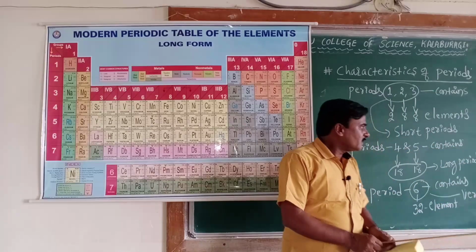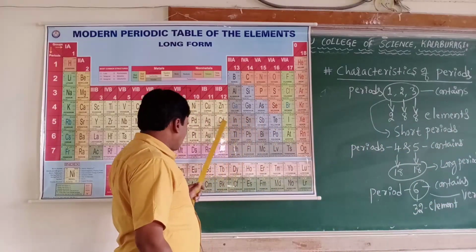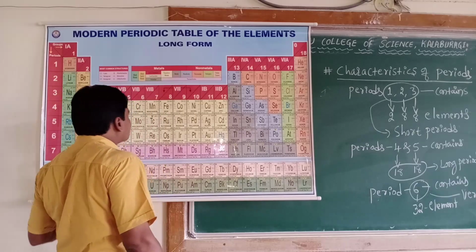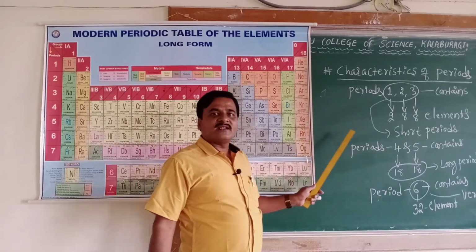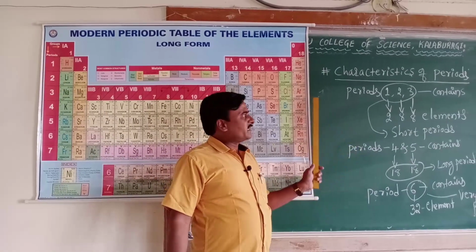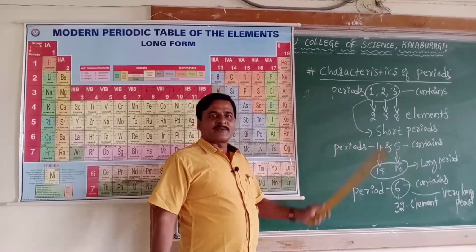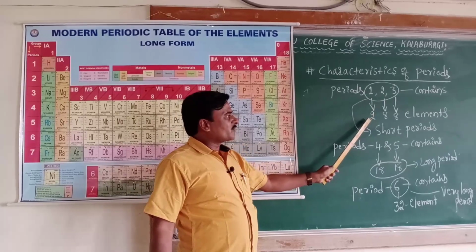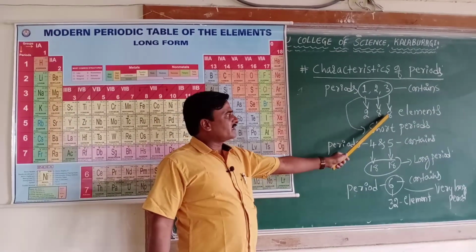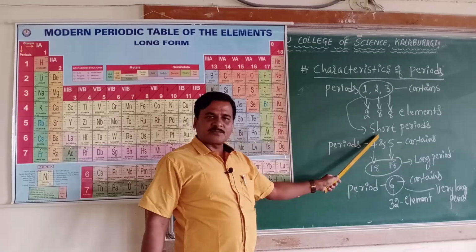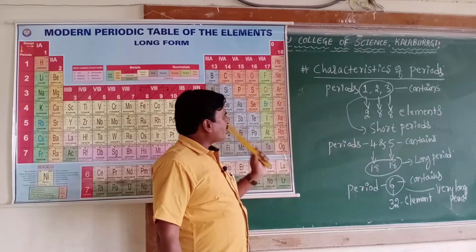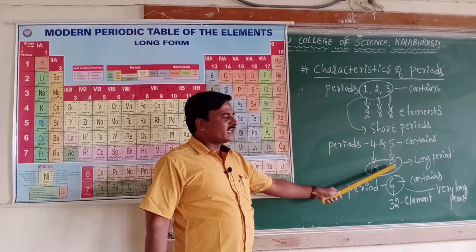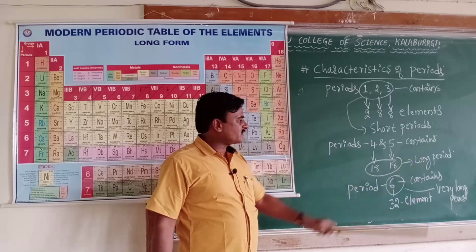To recap, the modern periodic table consists of 7 periods, which differ in the number of elements. Periods 1, 2 and 3 contain 2, 8 and 8 elements respectively, and are called short periods. Periods 4 and 5 contain 18 elements each, called long periods.